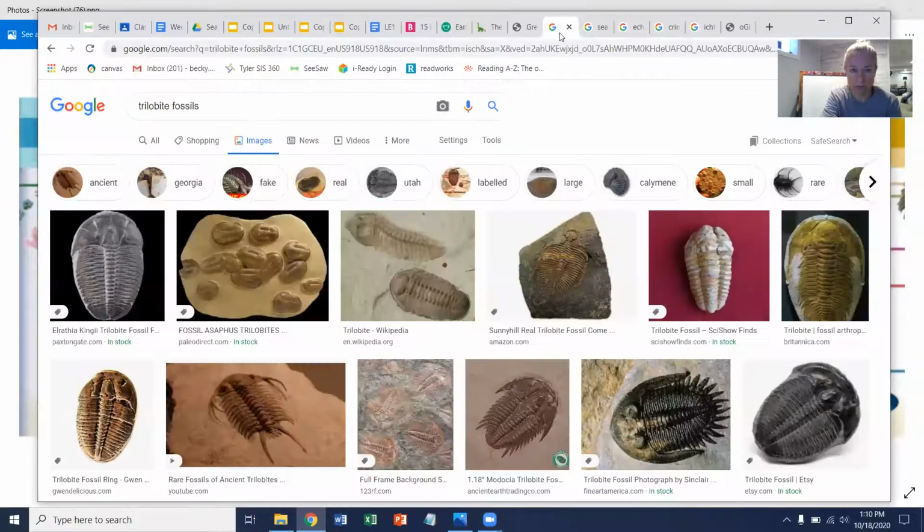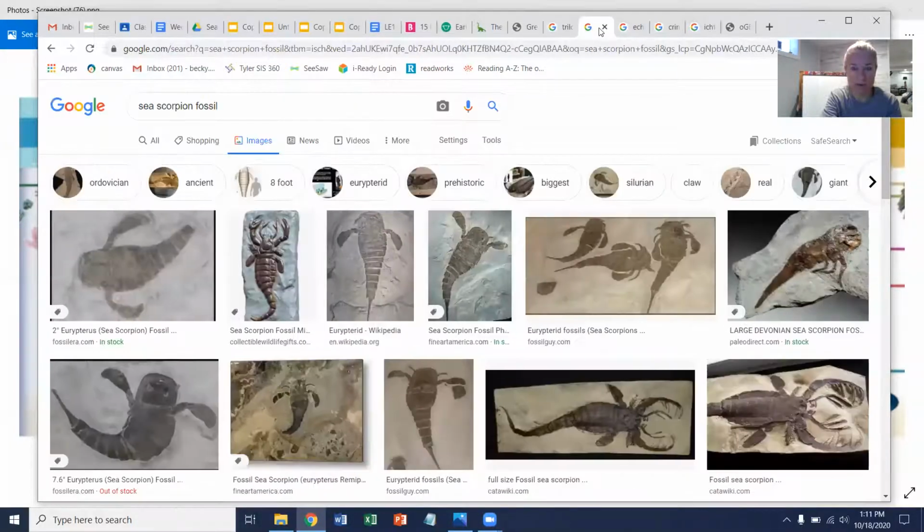So the trilobites were around and they were thriving. Sea scorpions were another type of arthropod that was living in the ocean. And there's lots of cool fossils of the sea scorpions. Cockroaches were more arthropods that were living during this time. So there were lots of these invertebrates at the time that were all living in the water. And then we had insects beginning.